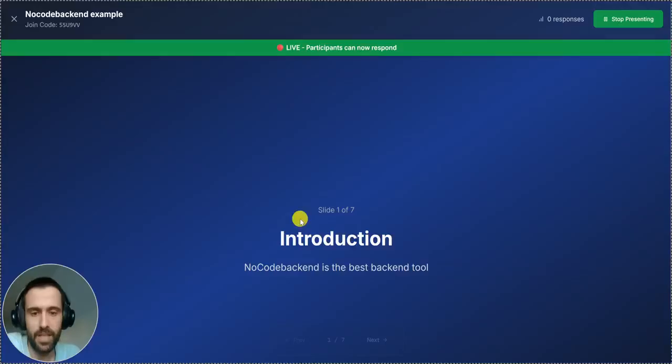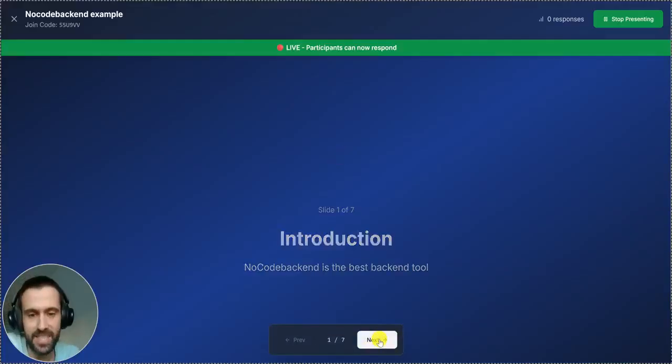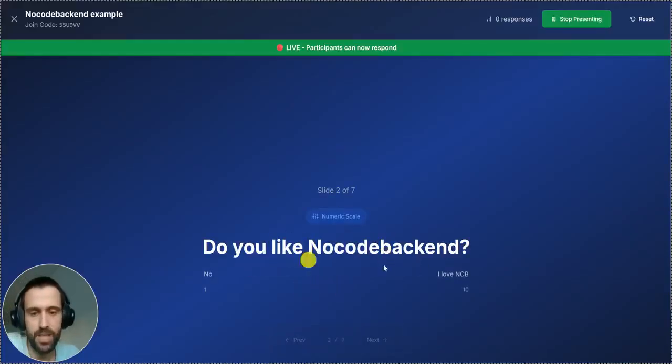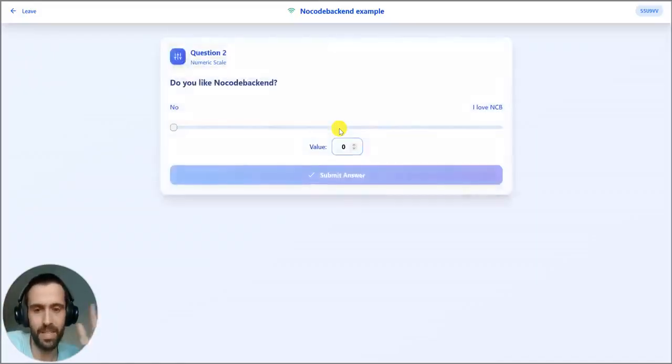So now, at first, we are with this tester slide. The users answering will see the same information we have in our presentation. If we advance in the different questions, first of all, we have the numeric scale question. When we come here, it should update the data because of the backend. It will do this automatically, and now we can answer this question.